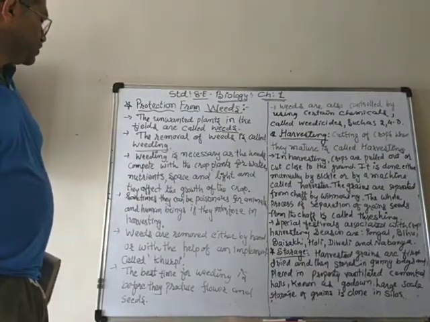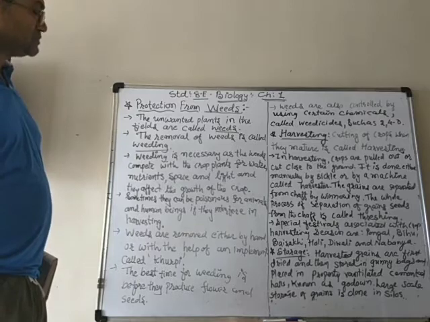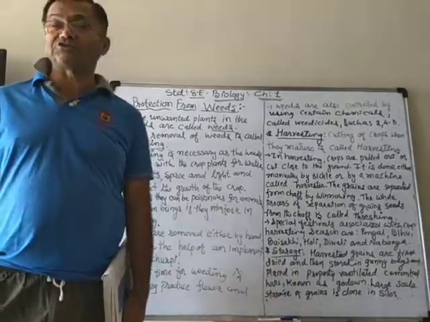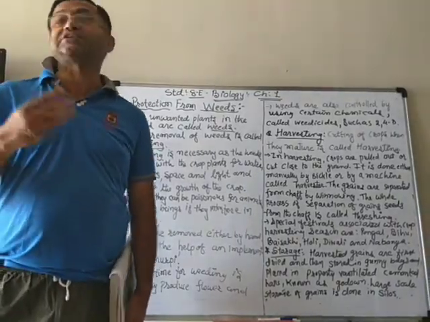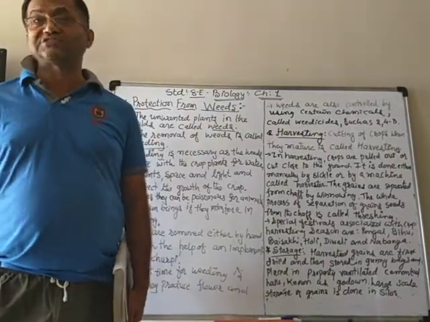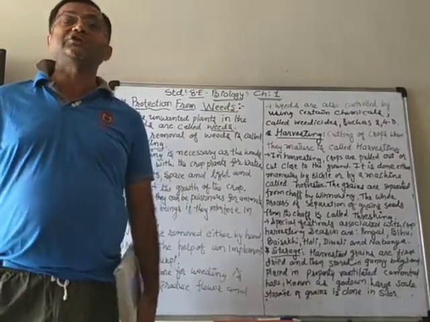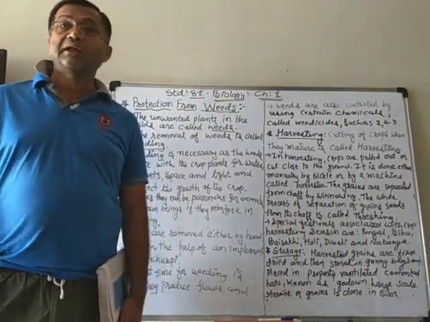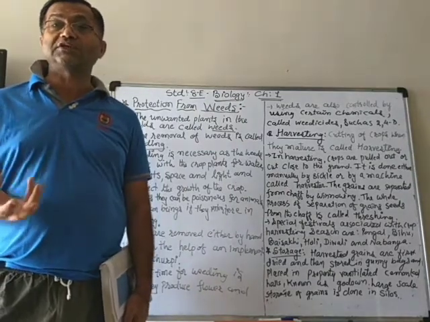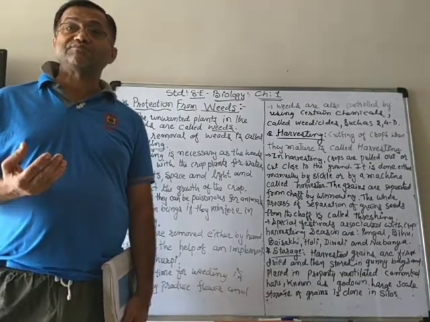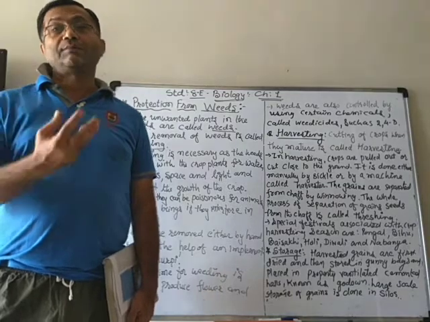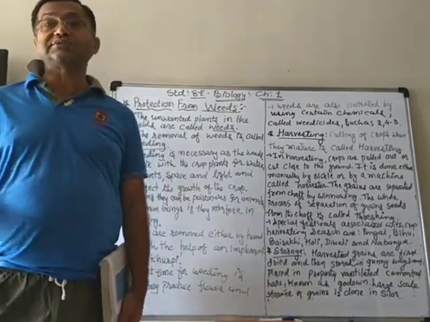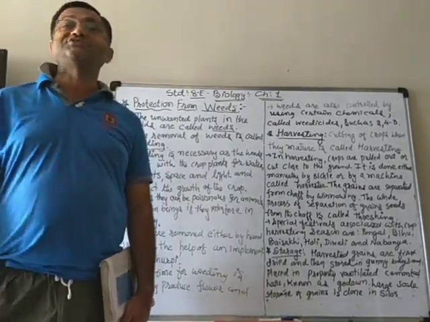Therefore it is very necessary that we remove them from the soil. There are also other harmful effects. Sometimes they interfere during the harvesting and get mixed up with the main crop. Then it can be harmful for animals and human beings also, because some of them can be poisonous.